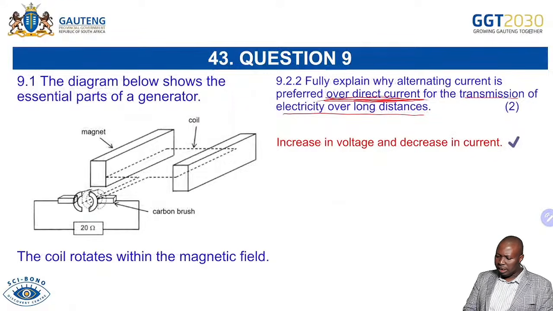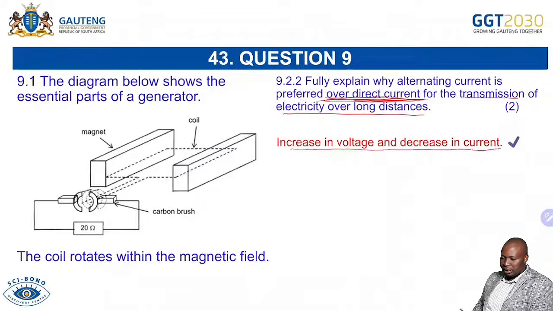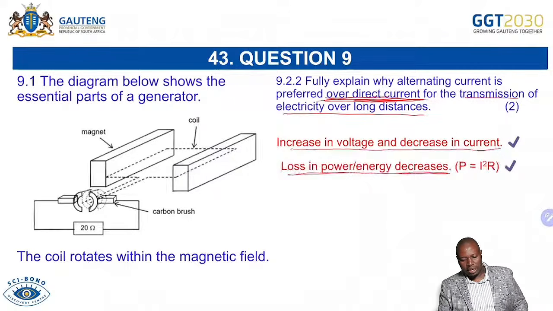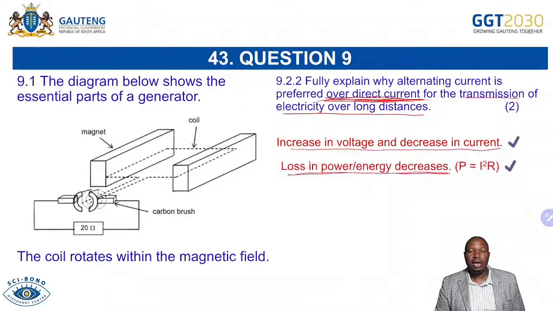The first reason is that it can be stepped up and down. Alternating current can be stepped up or down. So you can increase the voltage and decrease the current. So that is the reason. You are able to transport a lot of it because there will be less power lost. So we don't lose more power when we are using AC. That is the most important thing about alternating current.